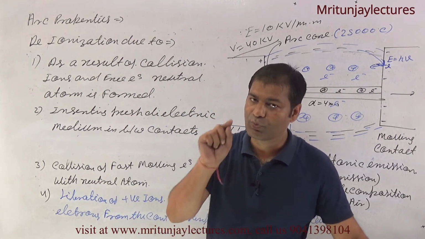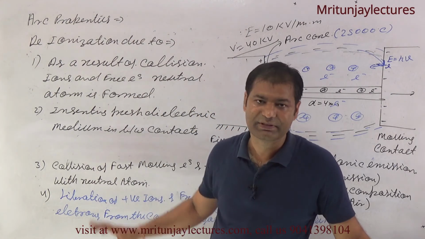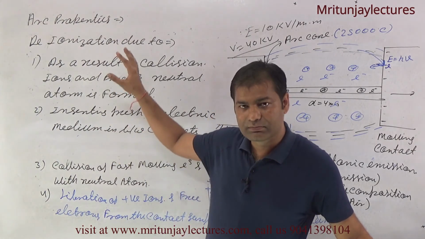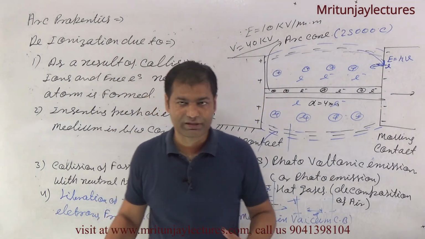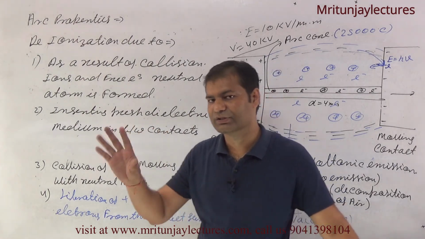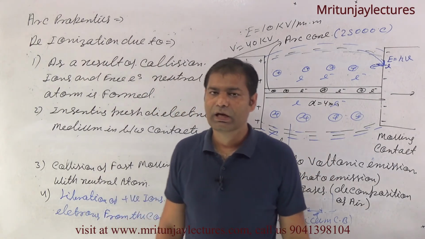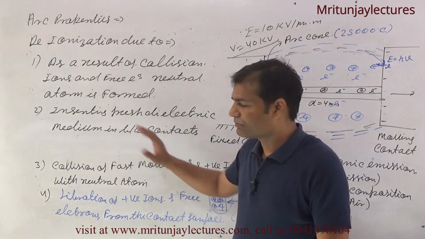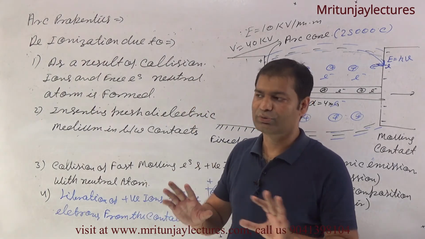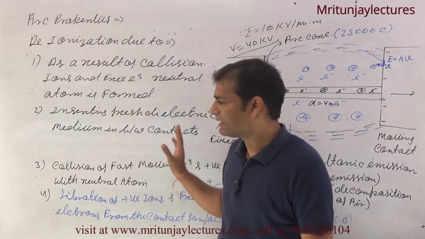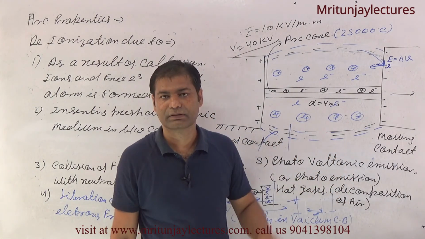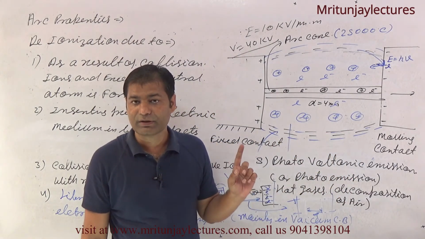So first of all focus on what the arc is. That's why we discussed arc. We already discussed the five reasons that help the arc, or you can say the ionization of air. Clear? And how to deionize with the help of these two methods, which I have already discussed. It means our motto is that we want no arc formed in this region. This is the basic concept of circuit breaker.